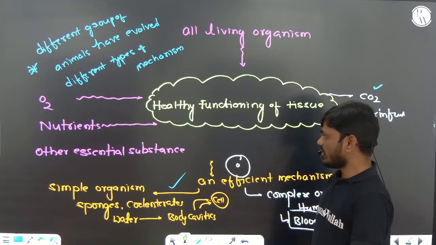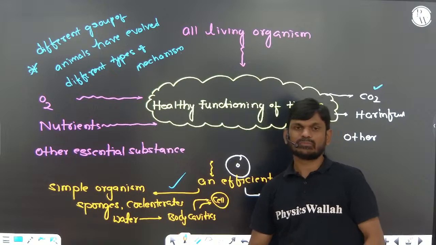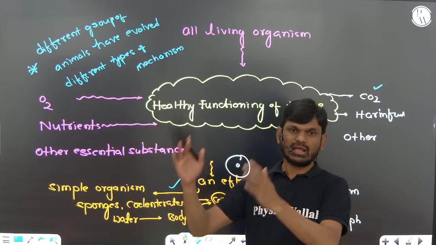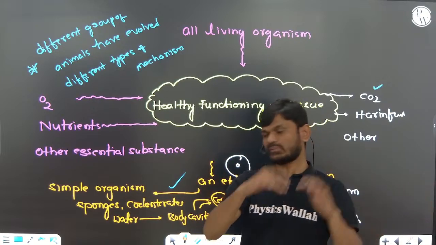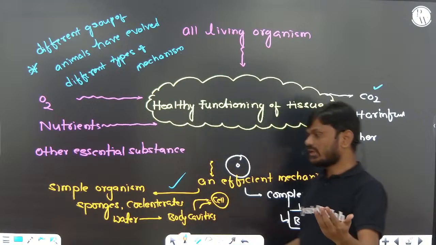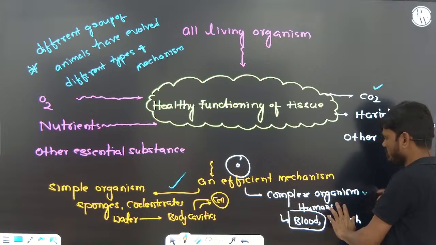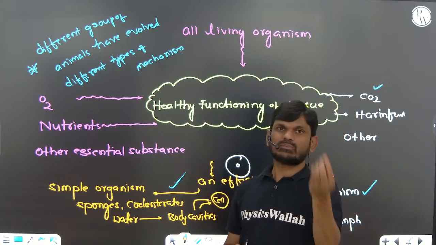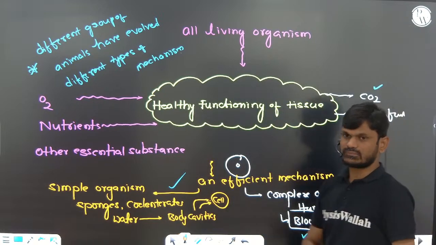lower organisms or simple organisms like sponges and coelenterates, you studied that they transport water from outside along with the food and oxygen into the body, and after that it collects waste material from the body and eliminates it outside. Whereas in complex organisms, certain liquids or specialized fluids are present, which we call blood and lymph, right?